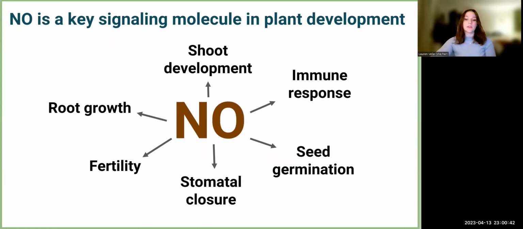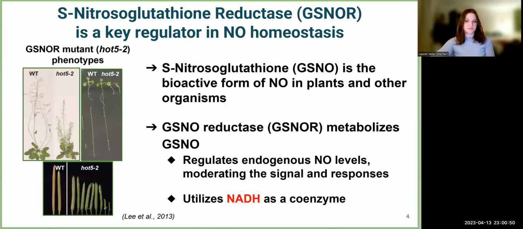So our main question for this project is what is regulating nitric oxide levels in the plant, and specifically what enzymes are regulating these processes. So the major enzyme that is well characterized to regulate endogenous nitric oxide levels is S-nitrosoglutathione reductase, or GSNOR. The stable and bioactive form of nitric oxide in the plant is known as GSNO, which is then metabolized by various enzymes, beginning with a step catalyzed by GSNOR. By metabolizing GSNO, this protein is known to regulate endogenous levels of nitric oxide and is thus vital to the wide range of physiological processes that nitric oxide is involved in.